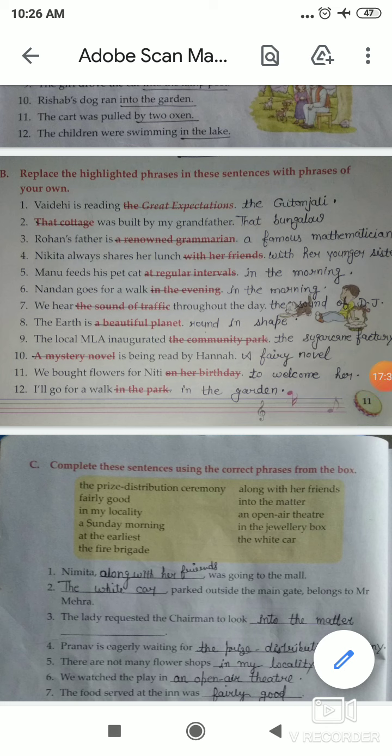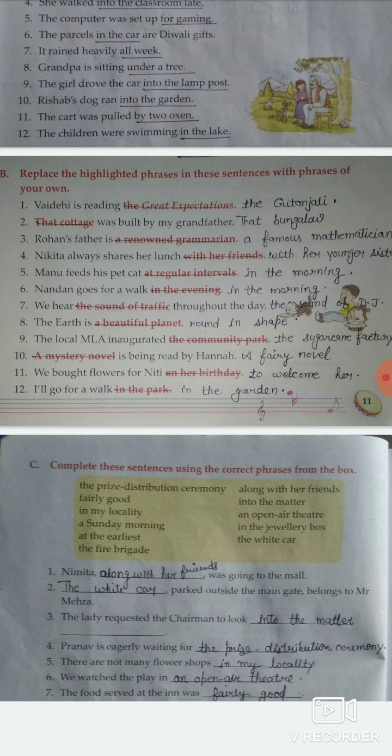Okay, so students, now next number 8. Number 8 is: the diamond bracelet is dash. So students, tell me which phrase will use here. We use "in the jewelry box." Okay, so students, after that the sentence is like that: the diamond bracelet is in the jewelry box. Okay, so students, now next number 9.